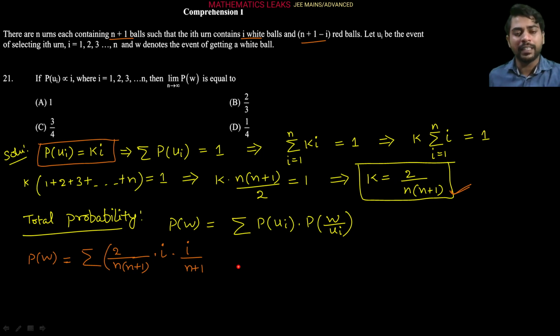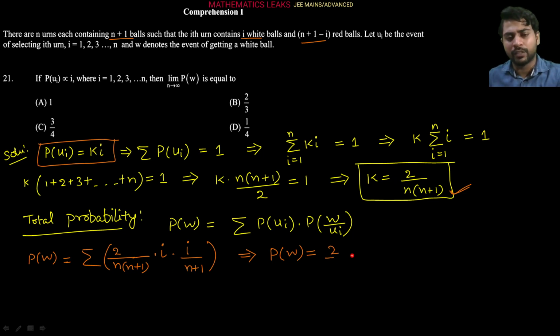So this comes here. From there, in a simplified manner, we can write the probability of a white ball is equal to 2 upon n into n plus 1, and this n plus 1 is just a constant, so it comes outside: 2 upon n into n plus 1 whole square. And now what is this here? Sigma of i square, sigma of i square.